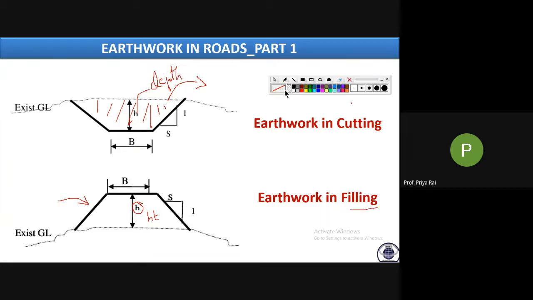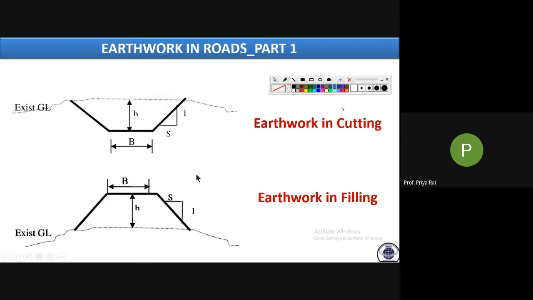Clear? So whenever they give you depth or height, you have to understand whether they are asking for filling, embankment, or cutting. Or a case like this may occur: if GL is greater than FL, then we have to do cutting work. Okay, and if your ground level is lesser than FL, then we have to do filling work. Okay, this you have to remember. You can remember this diagram, then you can easily identify these terms.